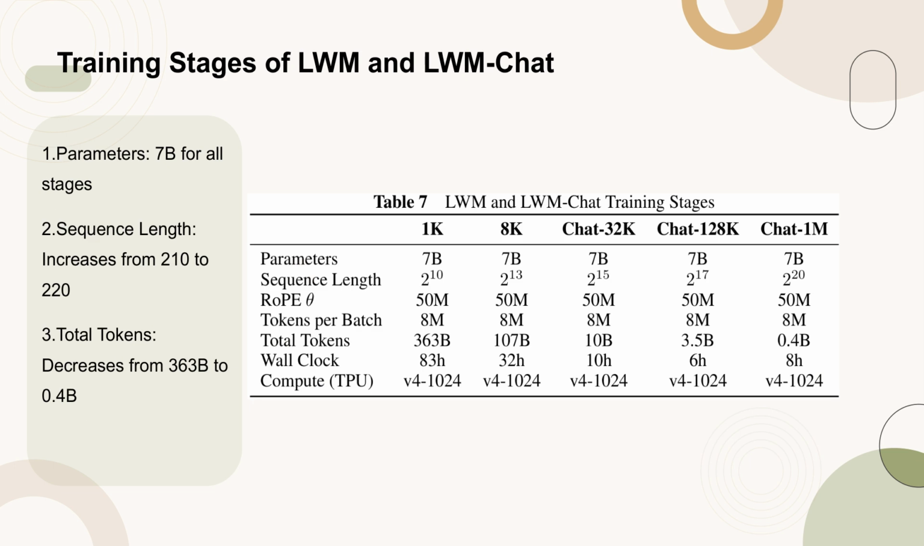Table 7 details the training stages for LWM and LWM chat models. Each stage progressively increases the sequence length while maintaining the same parameter size of 7B. The sequence length starts at 2^10 and increases to 2^20. The total number of tokens decreases significantly from 363 billion in the initial stage to just 0.4 billion in the final stage. This table provides a clear view of the scaling process in training these models.